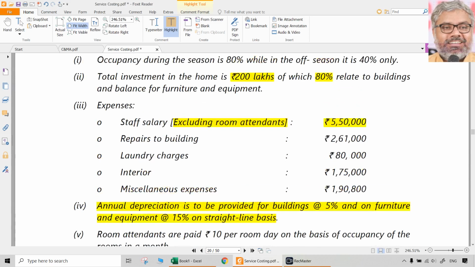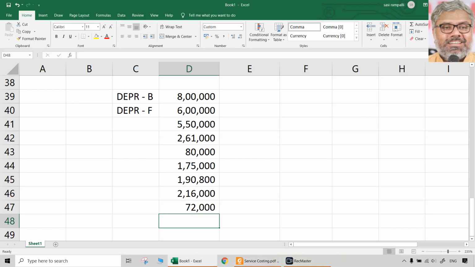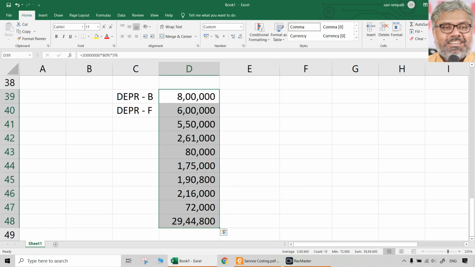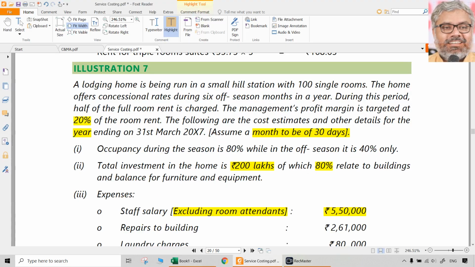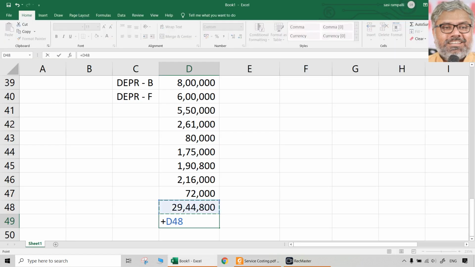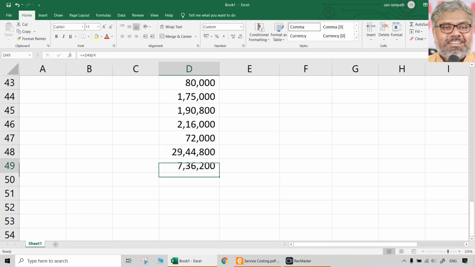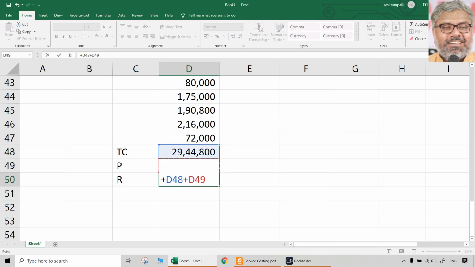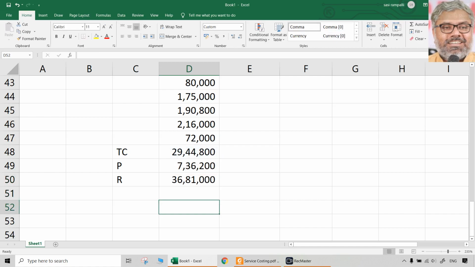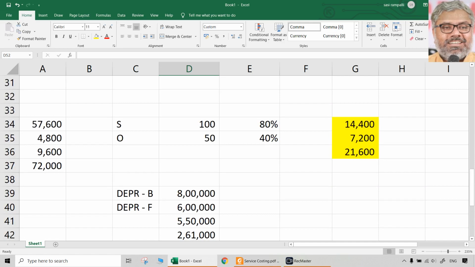That's all. All the costs which are required to be compiled, we have got, and you have everything as costs. Then, if 1/5 is the profit on the room rent, 1/5 on sales means 1/4 on cost. So profit will be how much? 1/4 on cost. So this is the total cost, this is profit. Then naturally revenue should be cost plus profit. Now the question comes about equivalent units, season and off season. So the equivalent units here, equivalent room days, can be calculated separately.